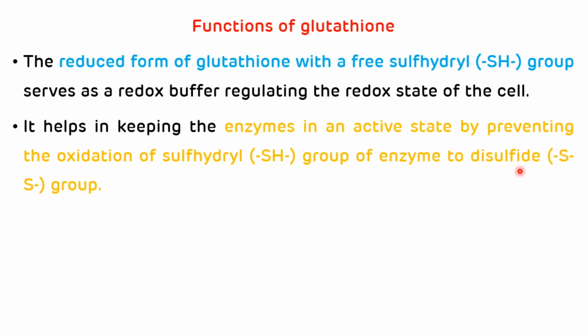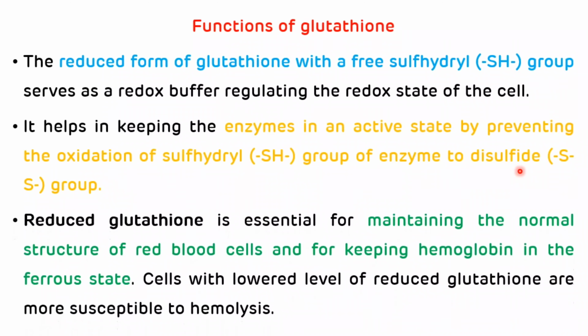The third and important function of glutathione is that reduced glutathione is very much essential for maintaining the normal structure of RBCs and for keeping the hemoglobin in the ferrous state. So it prevents the conversion of the ferrous state to the ferric state, and thereby it prevents the formation of methemoglobin. Cells with lowered levels of reduced glutathione are more susceptible to hemolysis.